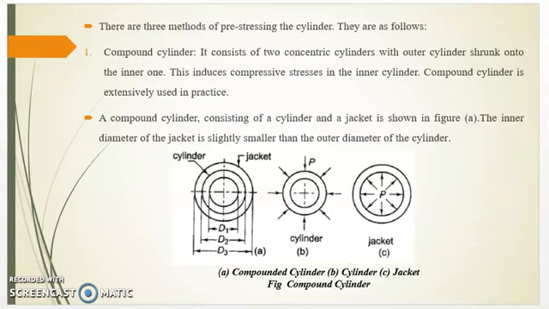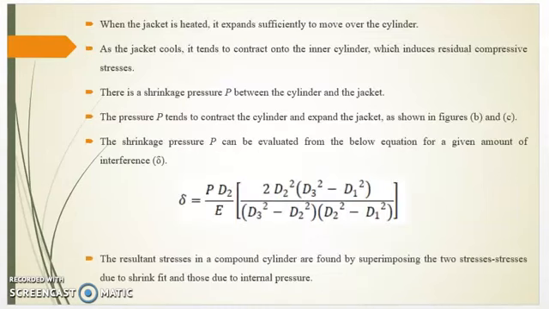A compound cylinder consisting of a cylinder and a jacket is shown in figure A. The inner diameter of the jacket is slightly smaller than the outer diameter of the cylinder. This is the compound cylinder A, this is the cylinder A, this is the jacket. When the jacket is heated, it expands sufficiently to move over the cylinder. As the jacket cools, it tends to contract onto the inner cylinder, which induces residual compressive stresses.